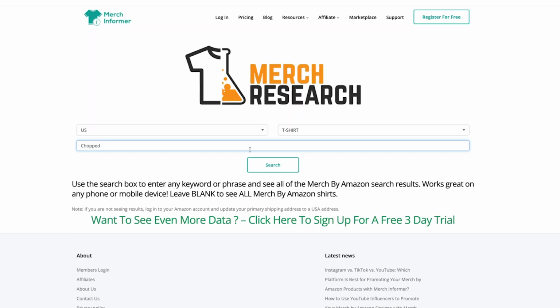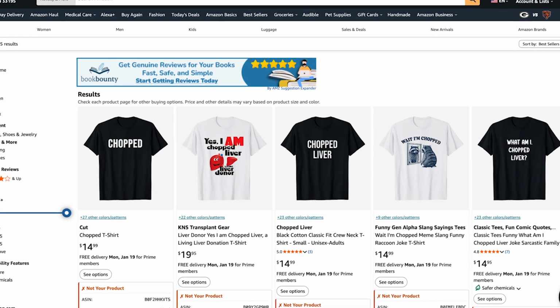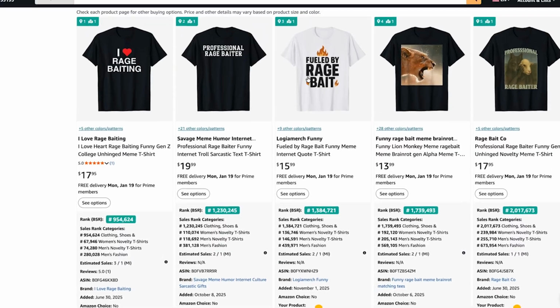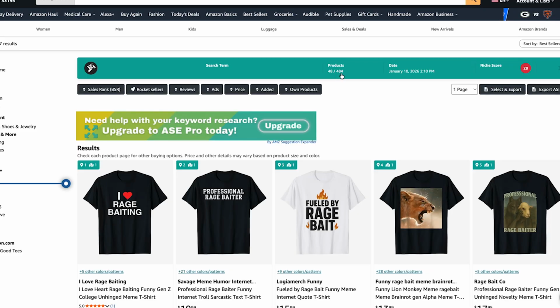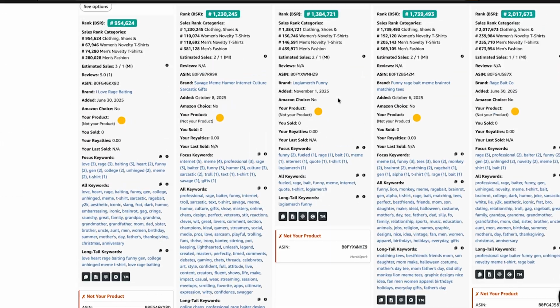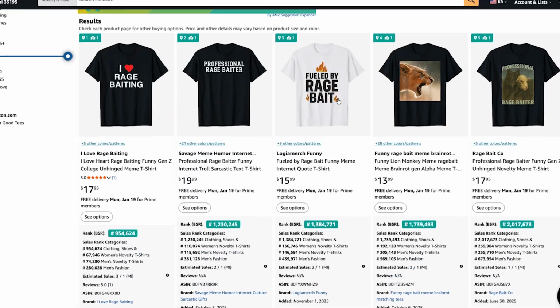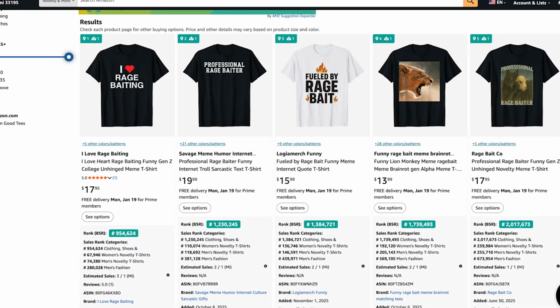Chop it. These are all slang. I'm too old to know what it is. Okay, let's see how it goes. In Rage, we have rage baiting. This is not a lot of products, but the BSR is not so awesome. Anyway, I'm gonna download this one.